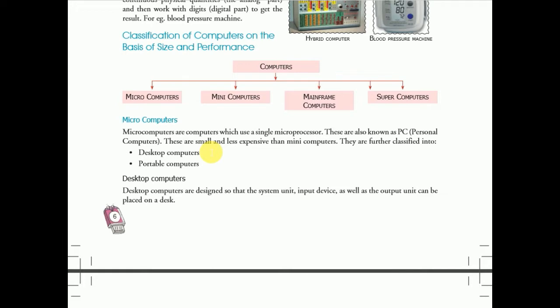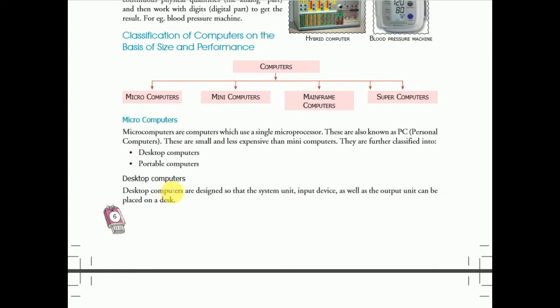So your desktop computer is also a microcomputer because your desktop computer uses a single microprocessor. So every computer that uses a single microprocessor is called a microcomputer.